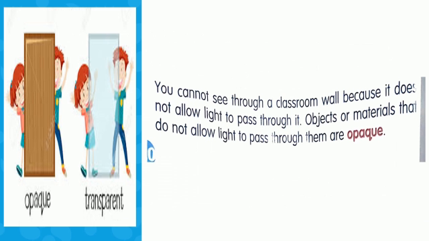You cannot see through a classroom wall because it doesn't allow light to pass through it. Objects or material that do not allow light to pass through them are opaque. So dear students, in this picture we can see the transparent and opaque object. In the transparent object we can see the picture of boy and girl clearly, but in the opaque object we cannot see the picture of boy and girl clearly.